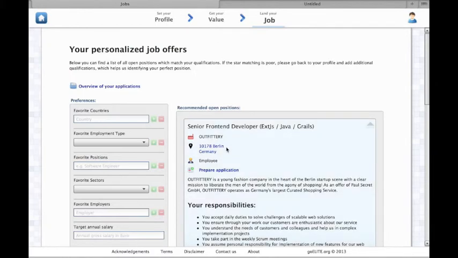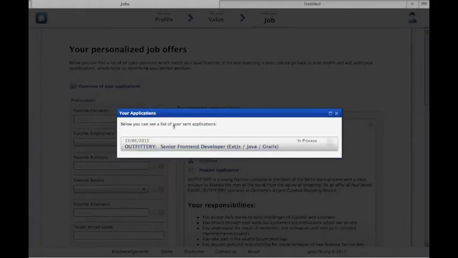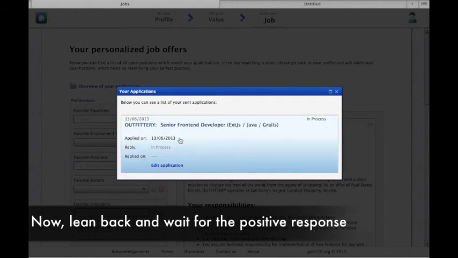You can see an overview and the current state of your application in the user interface. Now lean back and wait for the positive response.